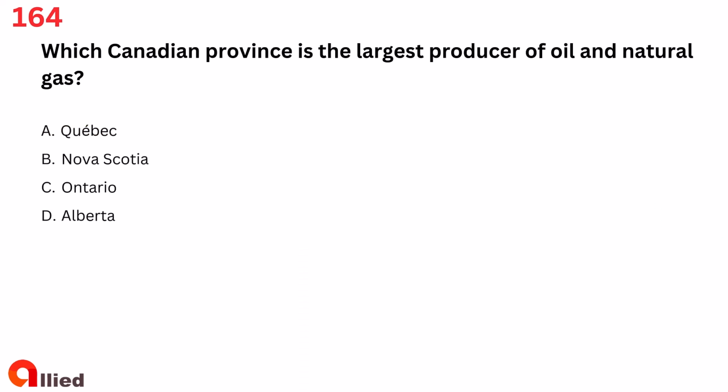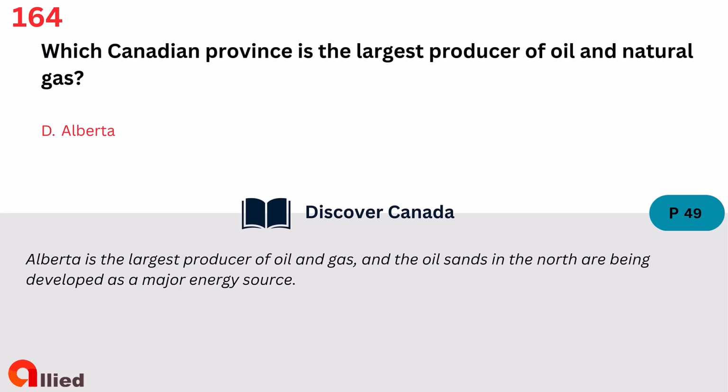Christian. Question 164. Which Canadian province is the largest producer of oil and natural gas? A. Quebec. B. Nova Scotia. C. Ontario. D. Alberta. The answer is D.